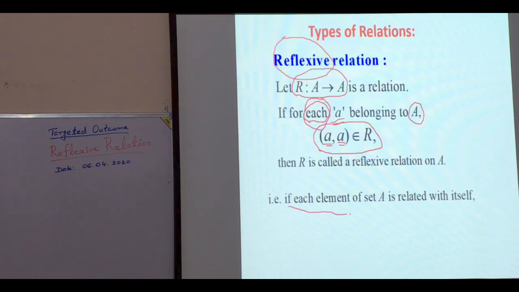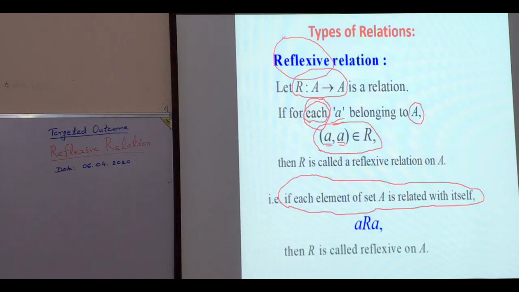What does this symbol mean? a is related with a.